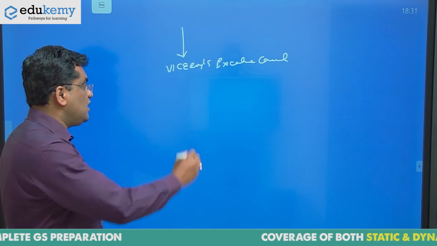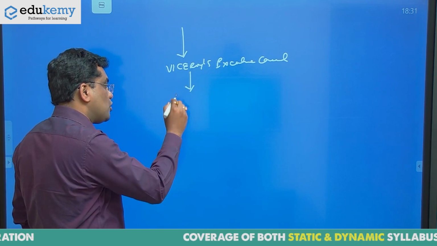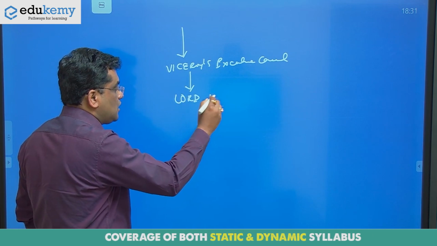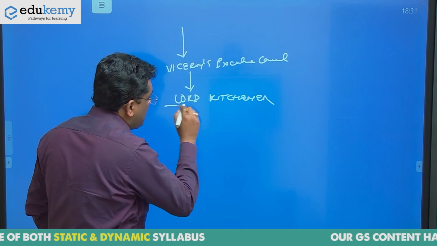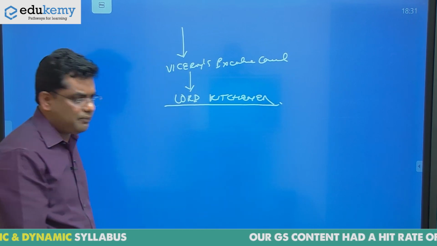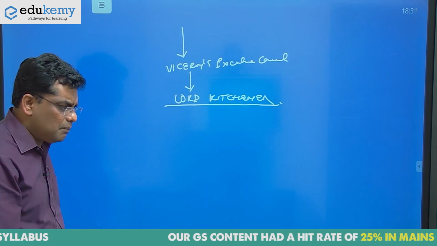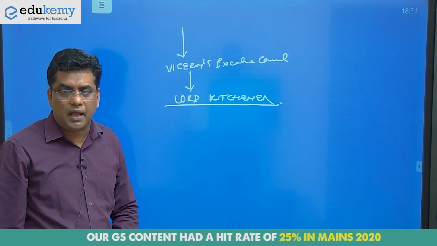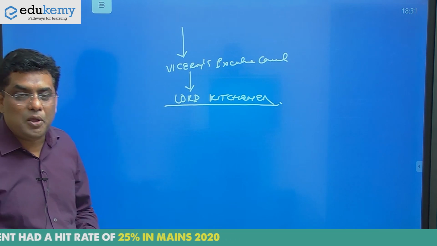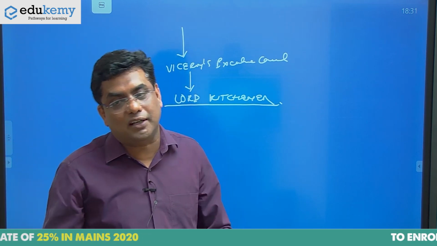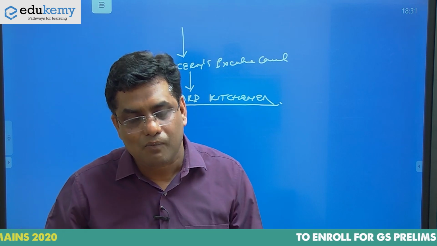In the Viceroy's Executive Council, a military commander, his name was Lord Kitchener, became a member. He was military commander of the British Army, and now he was sent to India. See what he did? He immediately started the Kitchener test.